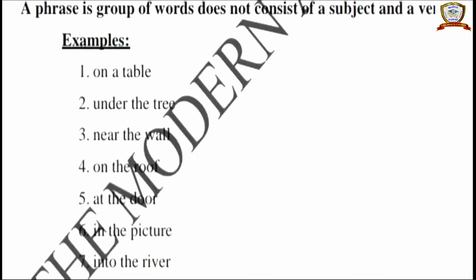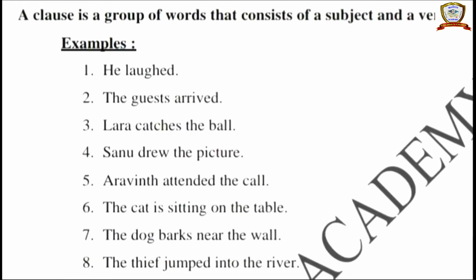See, a phrase is a group of words that does not consist of a subject and a verb. So phrase means that it does not contain a subject and also a verb. See the examples: on the table, under the tree, near the wall, on the roof, at the door, in the picture, into the river.